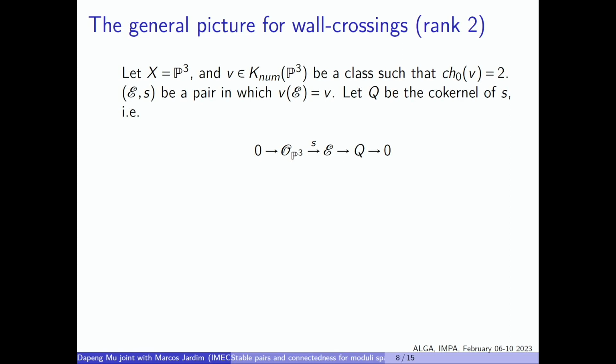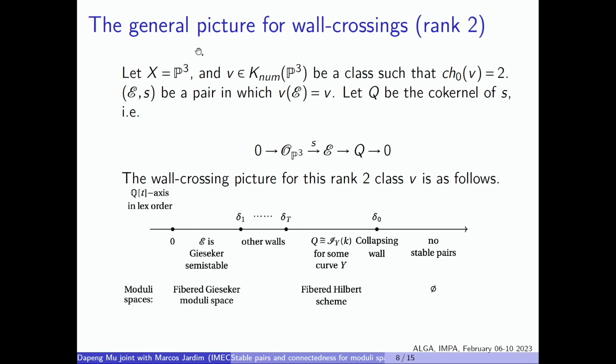Okay. From now on, I will show you the general picture for wall crossings for the rank 2 case, and then we'll see some geometry. So from now on, I will go back to P3, and I will fix a rank 2 class. For any such pair E, S, such that the class of E is the fixed class V, the section gives the Serre sequence as I showed before, and I denote by Q the cokernel. And here comes the general picture for rank 2 classes.